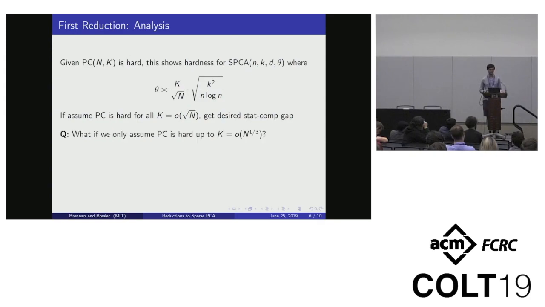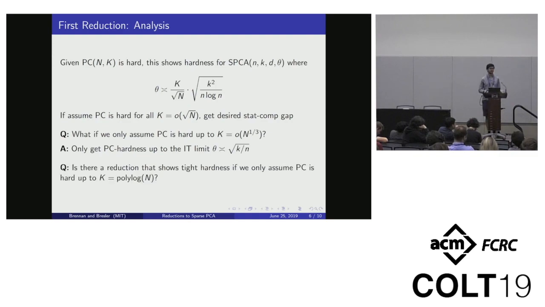But what if you ask the further question that we start with some suboptimal instance of planted clique? So maybe K is n to the 1/3. Then if you plug this into the rate here, turns out you show nothing beyond the information theoretic limit, so no non-trivial hardness.